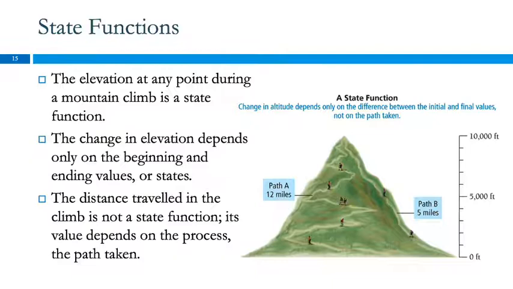No. We don't know their distance unless they were wearing a pedometer or something, or measuring it with a tape measure. But we can still tell that if they started here and they ended up here, they've achieved an elevation change of 10,000 feet. It doesn't matter how they got there. And so that makes calculations easier.